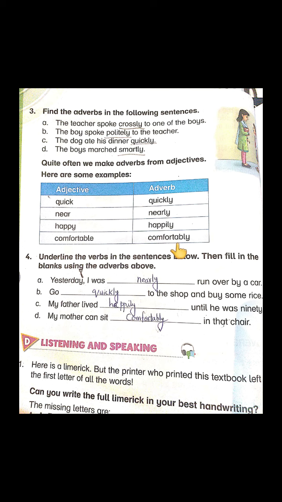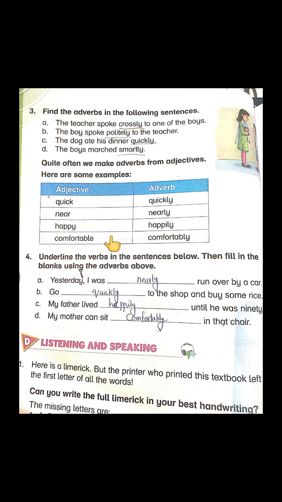Okay? Suppose we talk about the word happy as an adjective, then we will use it in our sentence like, Ali is a happy boy. But when we use it as an adverb, we will say, Ali is living there happily, or Ali is singing a song happily. So happily is telling us about the action of singing, right?